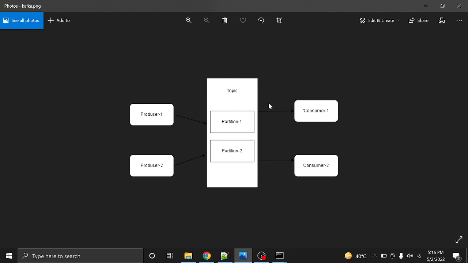And this topic is managed by the broker, the Kafka broker, and that broker is managed by one entity which we call zookeeper. So that's how Kafka configuration works. In the later part we will see how Kafka works with Spring Boot.